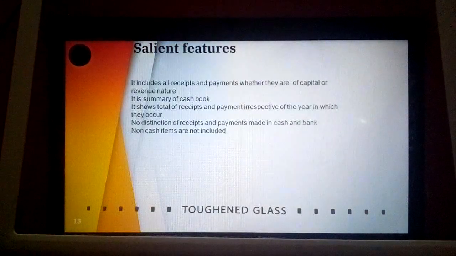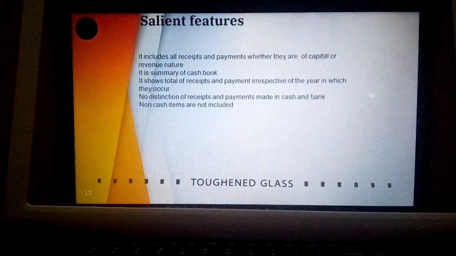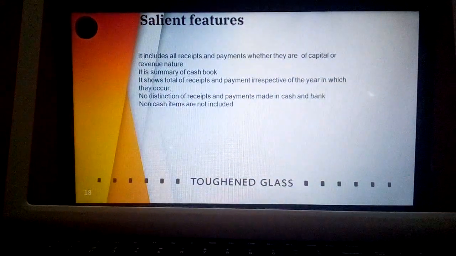So next are the important features of the receipts and payments account. First one, it includes all receipts and payments whether they are capital or revenue in nature. As I have already told, here there will not be any distinction between capital items and revenue items. All the items are taken, receipts are recorded on the receipt side, payments are recorded on the payment side, and it is a summary of the cash book, prepared with the help of the cash book.